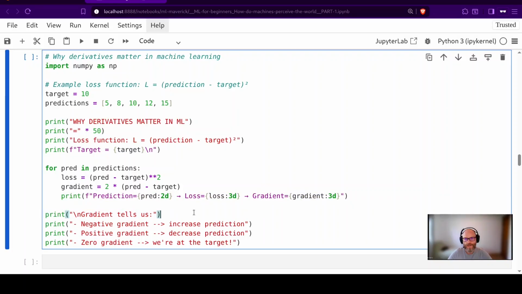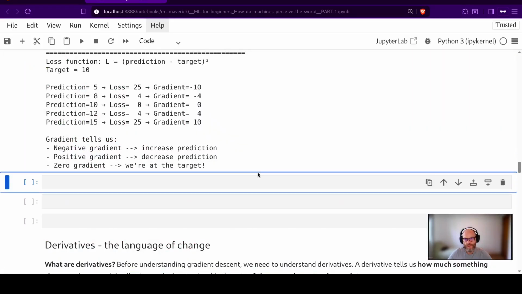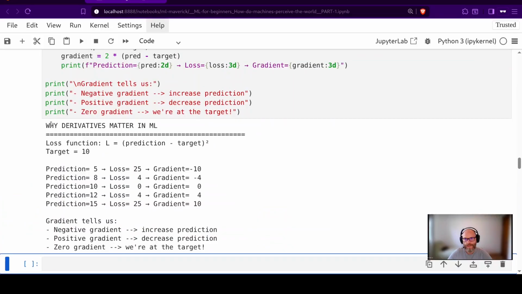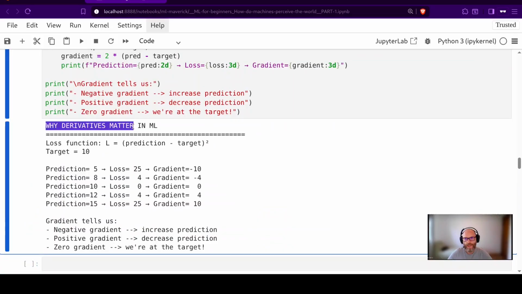To run the code, I will hit Shift Enter, and in here we have why derivatives matter in machine learning. The loss function is L, which is (prediction minus target) squared, and here for prediction 5, the loss is 25 and the gradient is -10; for prediction 8, the loss is 4 and the gradient is -4.